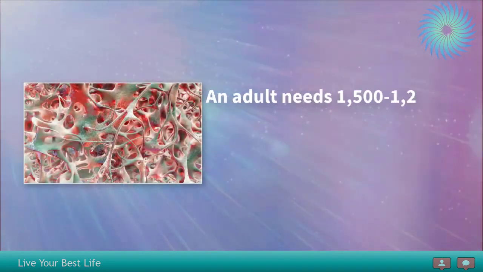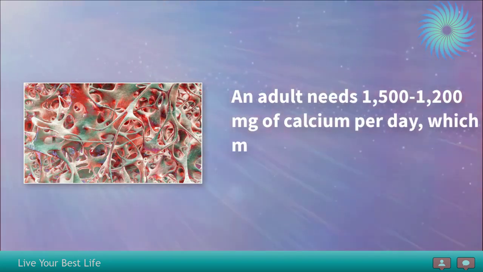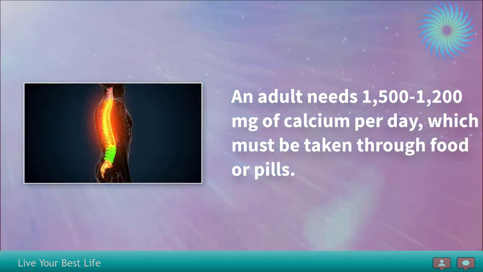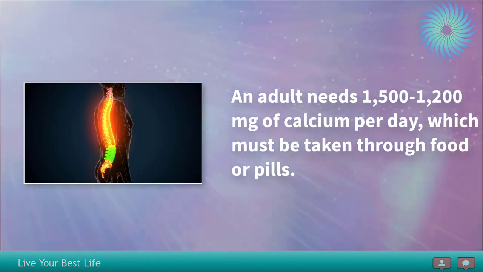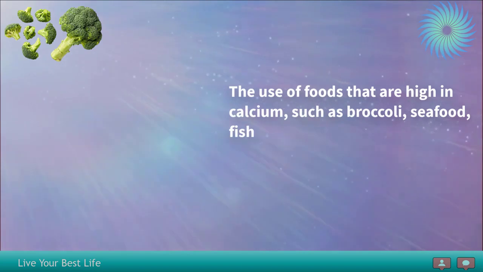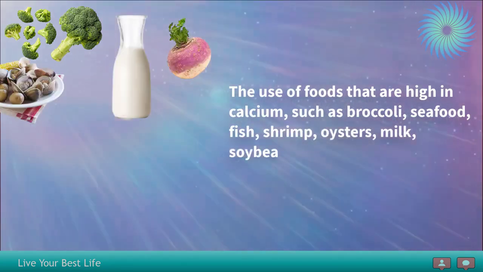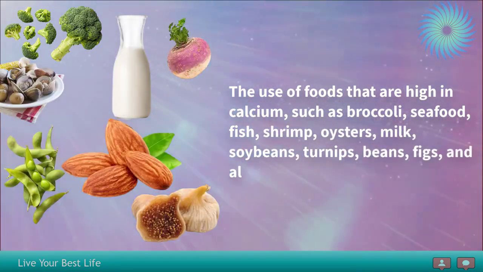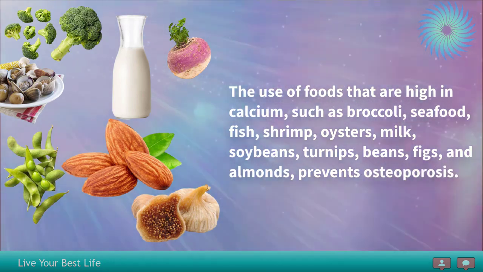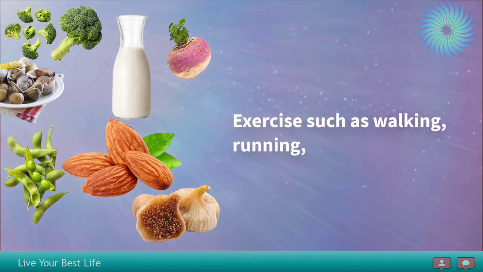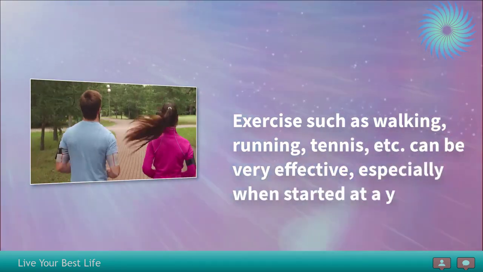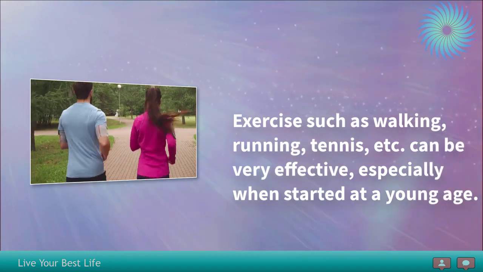An adult needs 1,000 to 1,200 milligrams of calcium per day, which must be taken through food or pills. The use of foods that are high in calcium, such as broccoli, seafood, fish, shrimp, oysters, milk, soybeans, turnips, beans, figs, and almonds, prevents osteoporosis. Exercise such as walking, running, tennis, etc. can be very effective, especially when started at a young age.